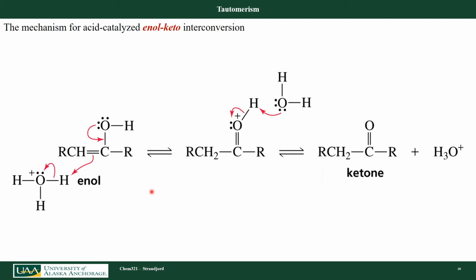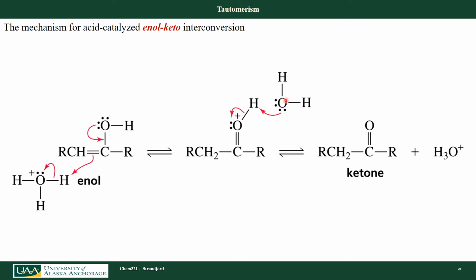Let's look at the acid catalyzed mechanism for that. So here's my enol. My double bond here is still going to be nucleophilic. I'm going to draw these electrons down here to form a double bond to my carbon, pushing those electrons out to pick up that hydrogen, breaking that acid catalyst here to form this intermediate compound here. Notice here, all I have to do now is deprotonate this charged oxygen with hydrogen on it.